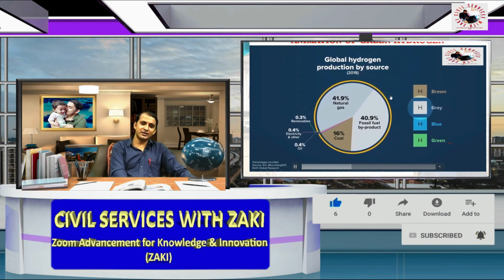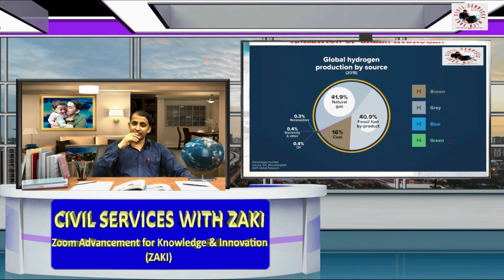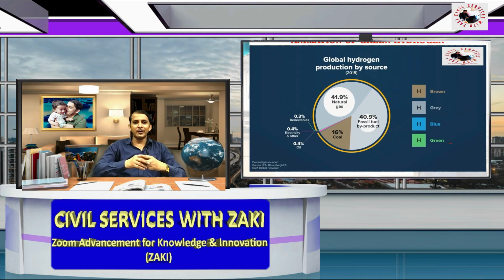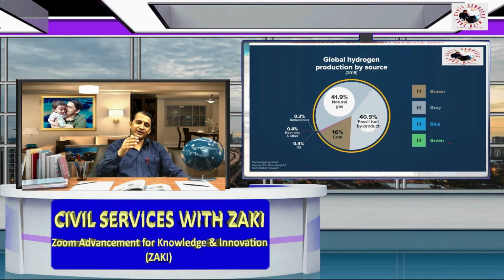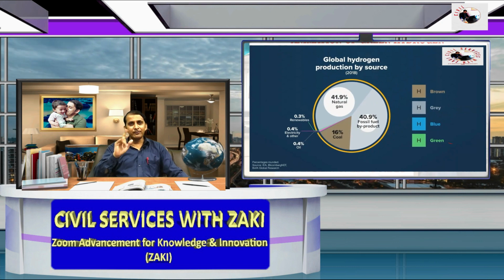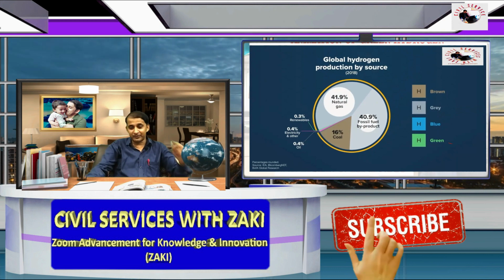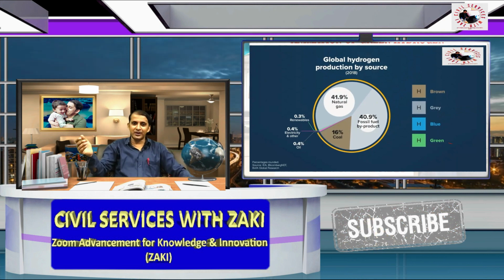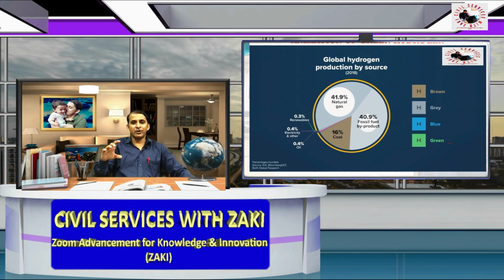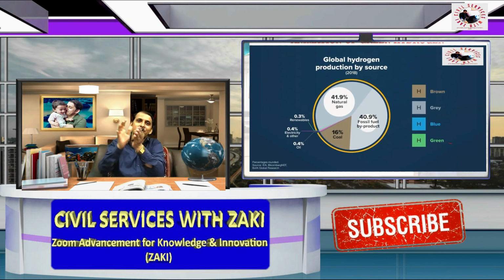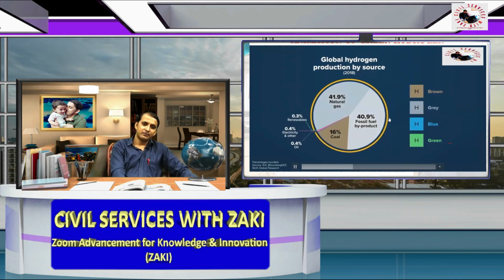Gray hydrogen is basically produced from methane and also from natural gas. So it is called gray. So what is blue hydrogen? Basically blue hydrogen and gray hydrogen are similar, but with blue hydrogen, whatever amount of carbon is released into the atmosphere, we can capture all of that carbon. So in blue hydrogen the carbon capture technology is used. 40.9% comes from fossil fuel byproduct by blue hydrogen.